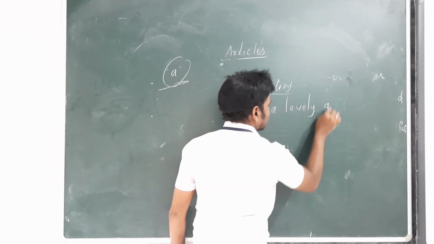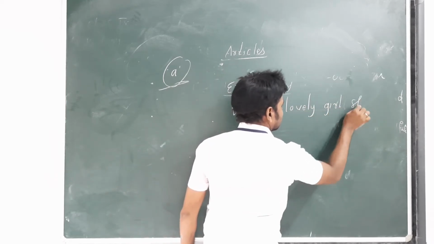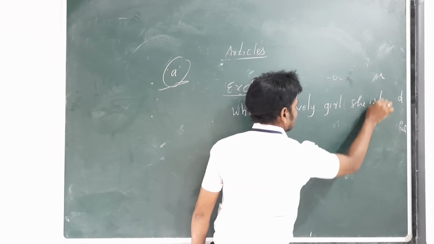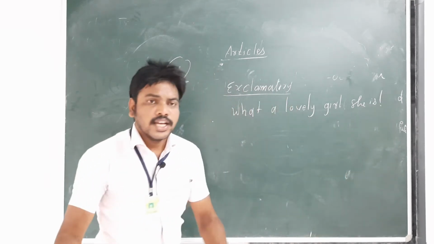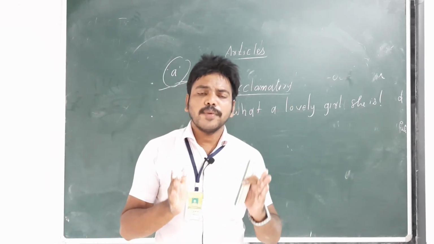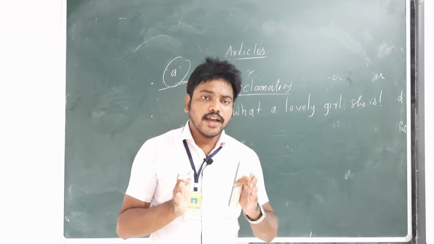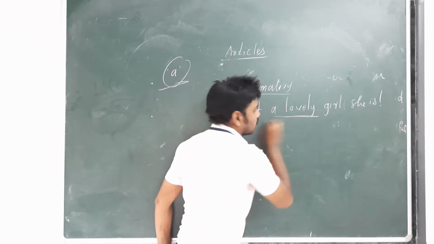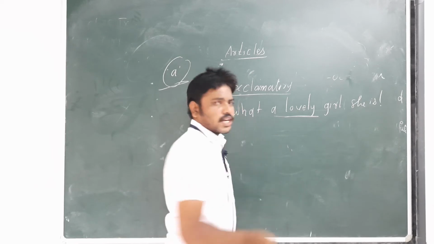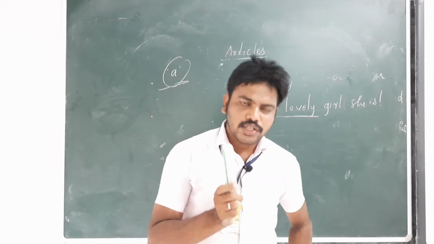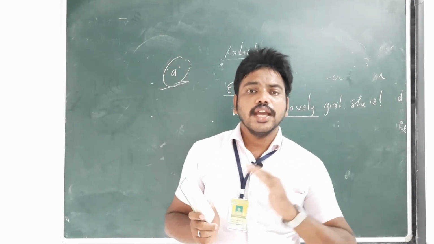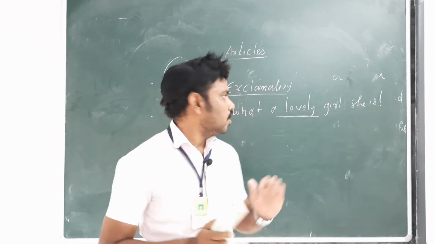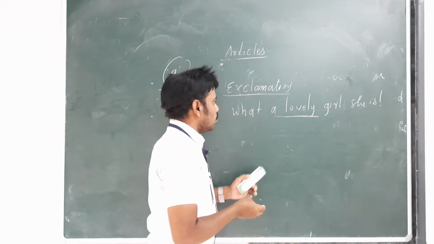This is an exclamatory sentence. In the exclamatory sentence, where do we place a article? A lovely girl. So when we speak certain exclamatory sentences also, we use a article.